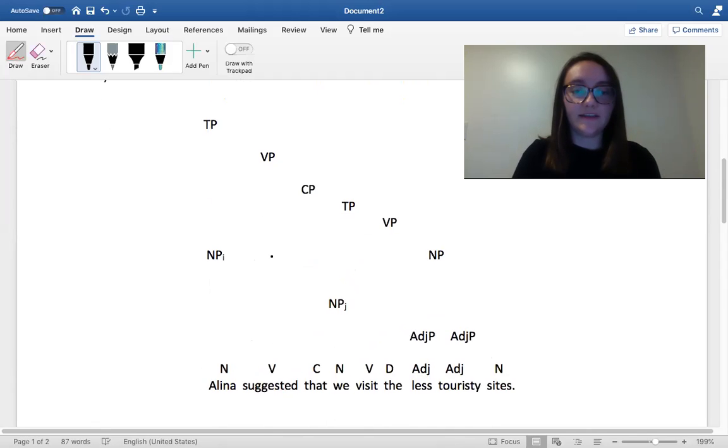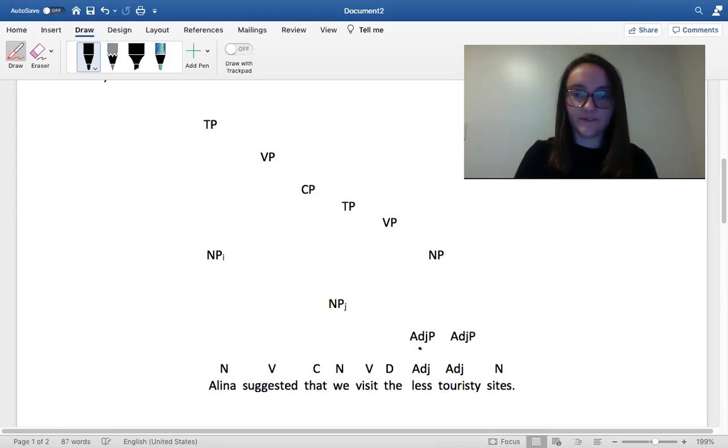So the next one, Alina suggested that we visit the less touristy sites. So this one has an embedded clause. And so the first noun phrase, I also used indices to designate that Alina is one, and the pronoun we is referring to more subjects outside of the sentence.